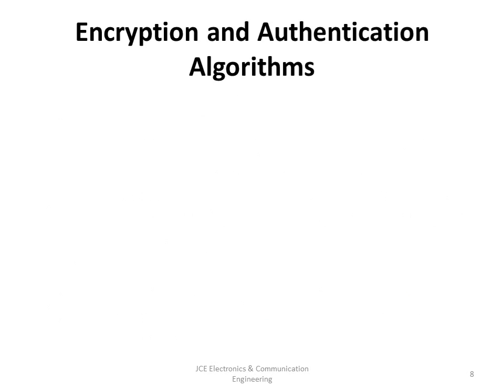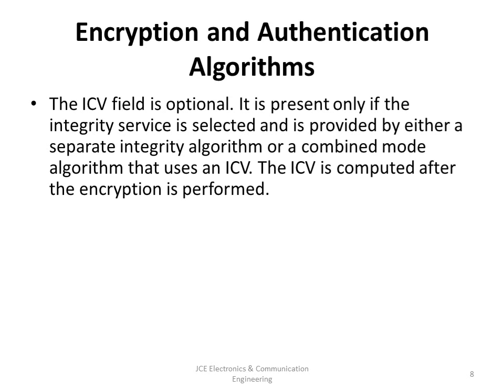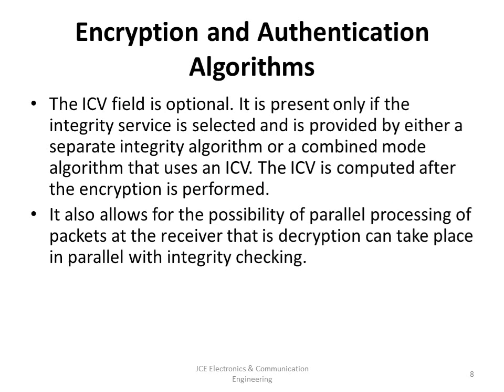Now, continuing, the ICV field is optional. We have told this earlier. It is present only if the integrity service is selected and is provided by either a separate integrity algorithm or a combined mode algorithm that uses ICV. The ICV is computed after the encryption is performed.